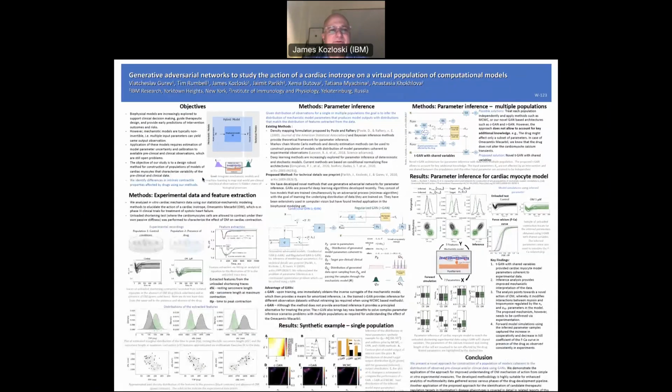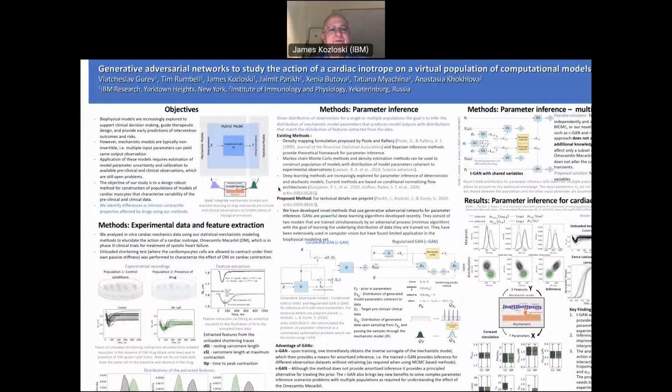Now, the objective of our study is shown here, which is to embed mechanistic modeling within this space of deep learning. The way that we approach this is to use generative adversarial networks to build populations of mechanistic models that fit certain experimental observations.